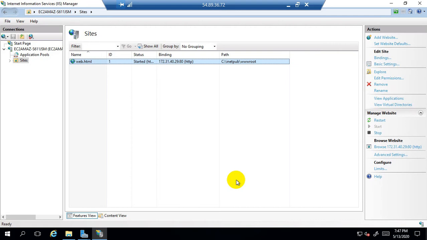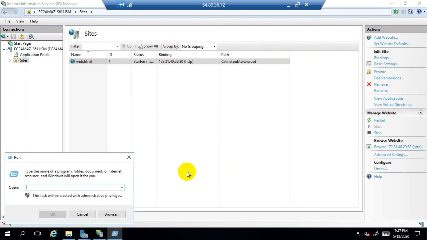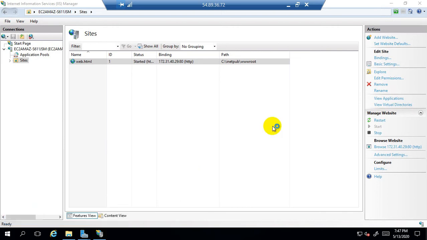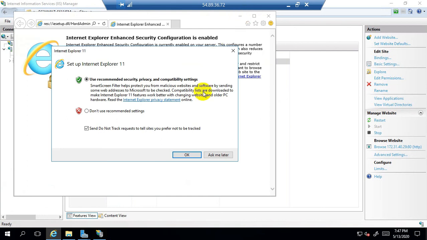name web.html. So now let's do the testing on the local computer, which is the EC2 instance 2 or the web server 2 locally. Click on run. So here we need to type iexplore.exe. So it will redirect you towards the Internet Explorer.